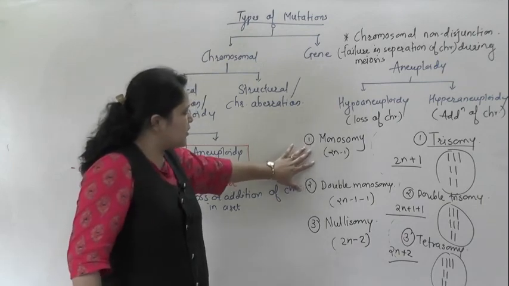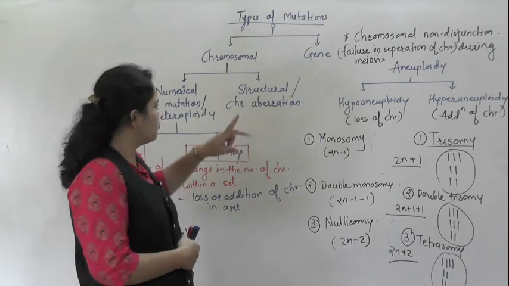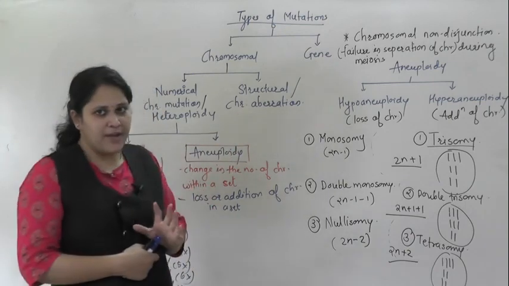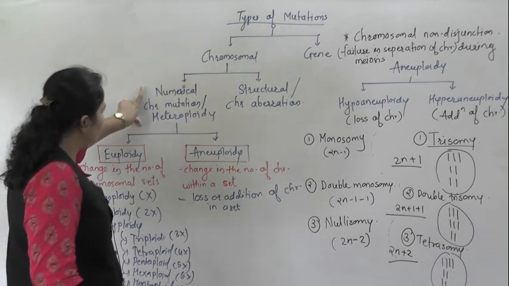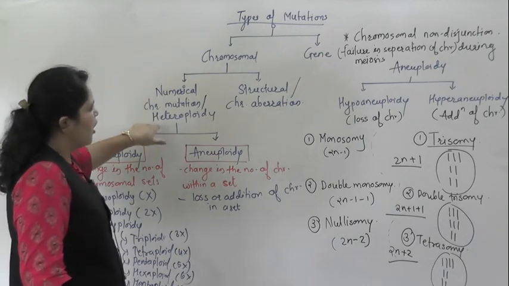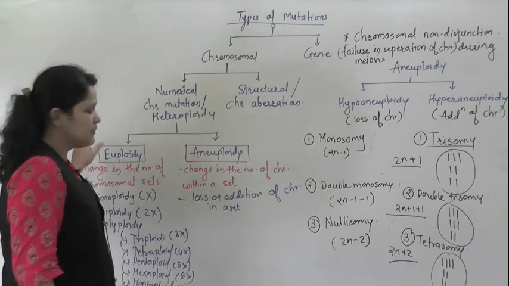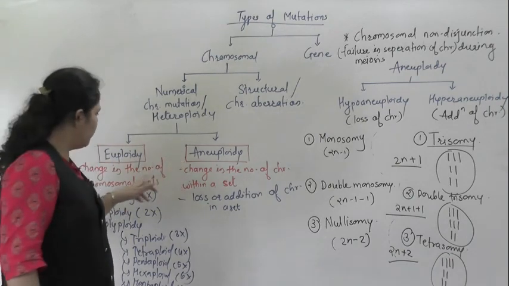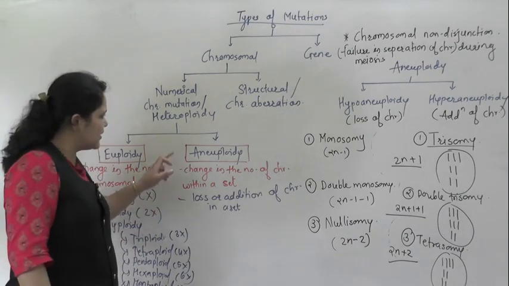Fine. So these are hypoaneuploidy and hyperaneuploidy, the types of aneuploidy. So today what we completed: we completed numerical chromosomal mutation, also called heteroploidy. Heteroploidy is of 2 types, euploidy and aneuploidy. Euploidy is a change in the number of chromosomal sets.